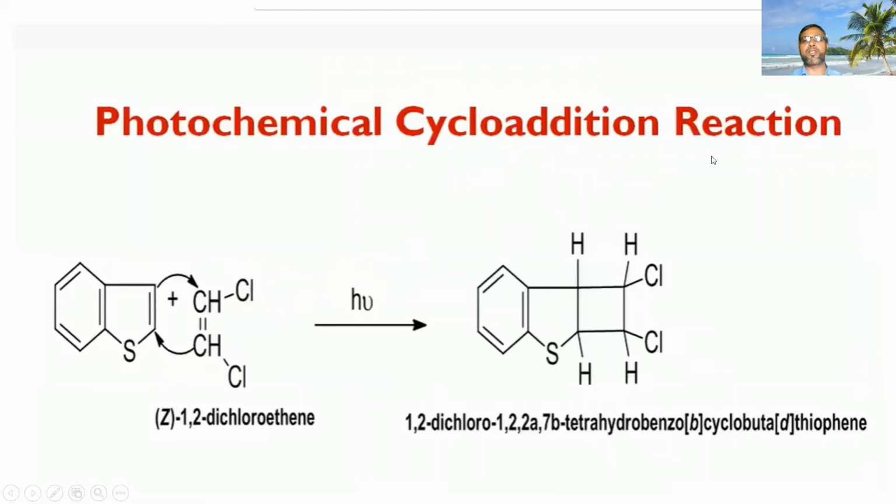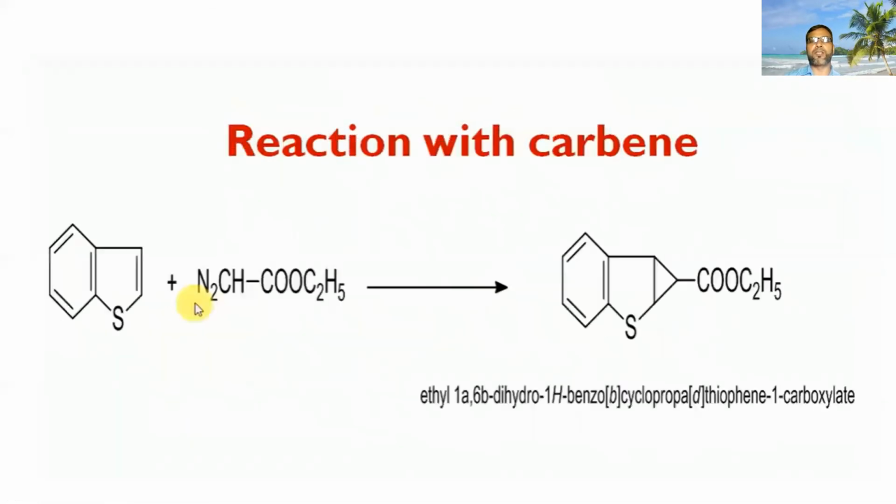Now photochemical cycloaddition reactions, you can see it reacts with 1,2-dichloroethene and forms a tetrahydrobenzo[b]cyclobuta[d]thiophene derivative. Reaction with carbene, you can see the formation of a 3-membered ring.